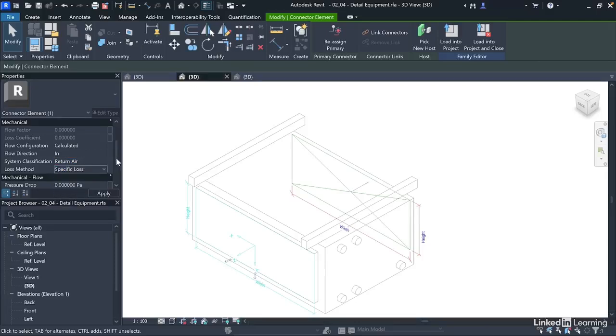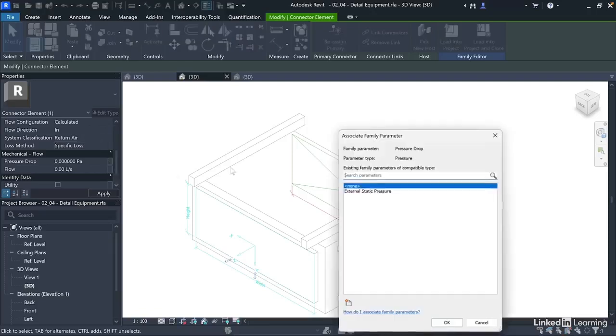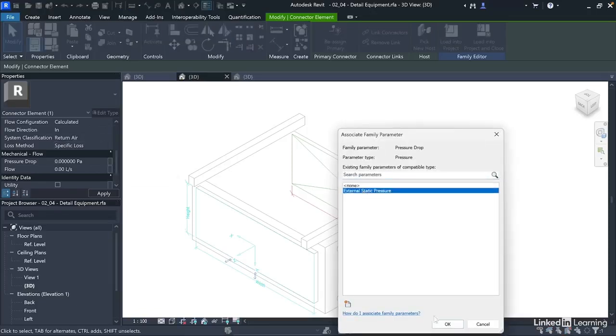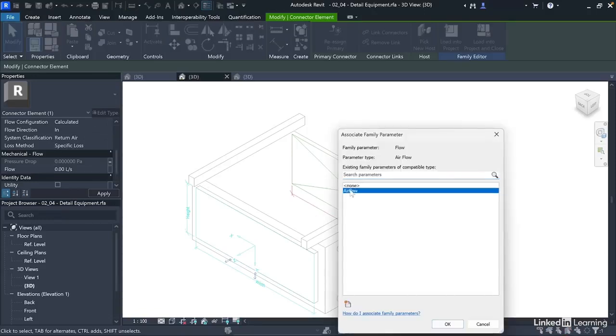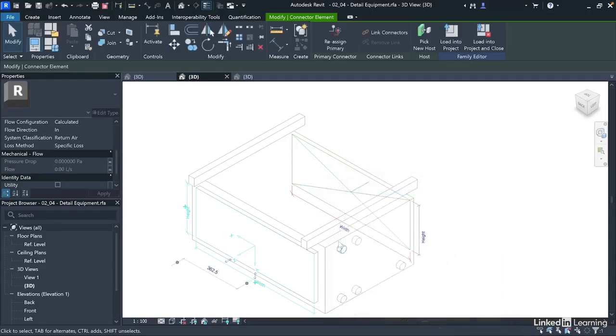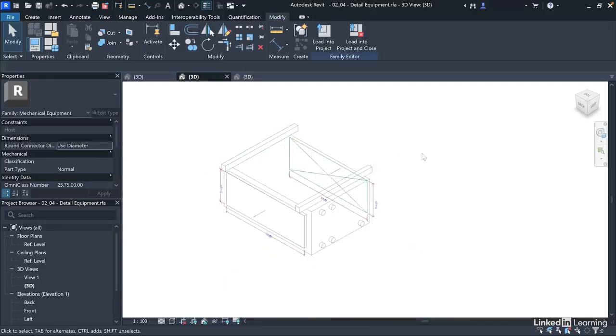We'll specify the pressure drop. In this case, we use the same parameters we use for the supply air for both the pressure drop and the flow. So now we've defined the two duct connectors.